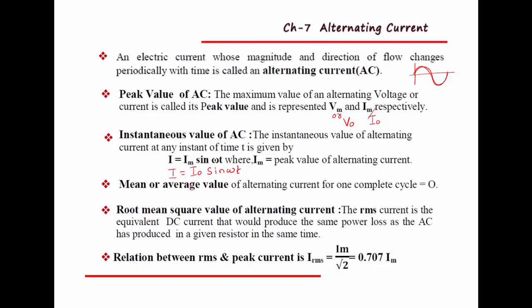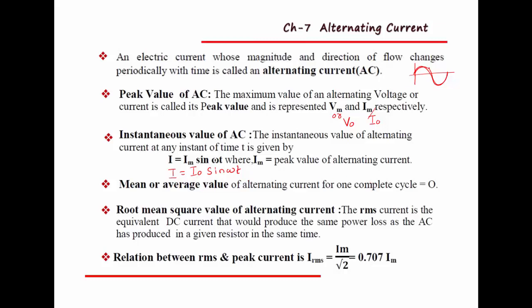Then the mean or average value of alternating current. See here, why do we have to consider the mean value of alternating current? Only because its magnitude is changing periodically. But remember, for one complete cycle, the mean value of alternating current is 0.